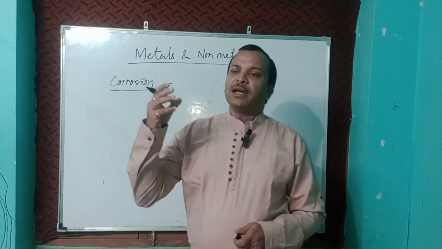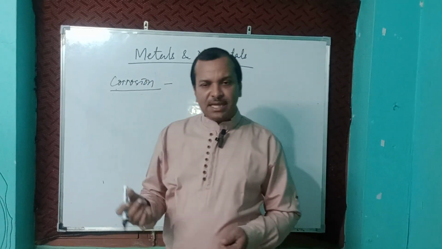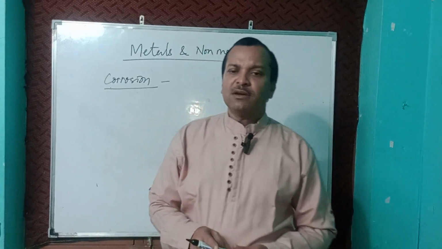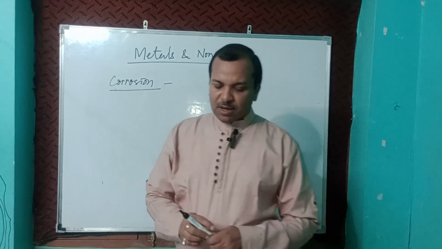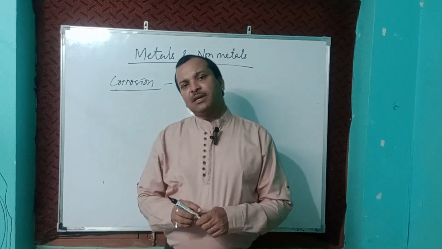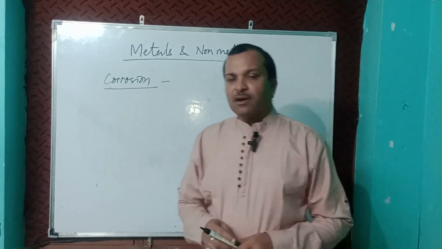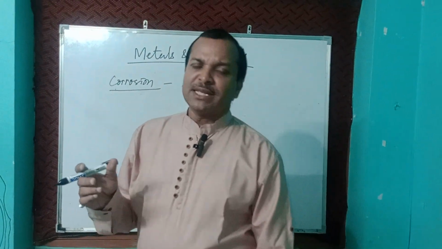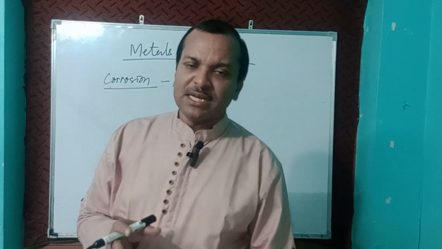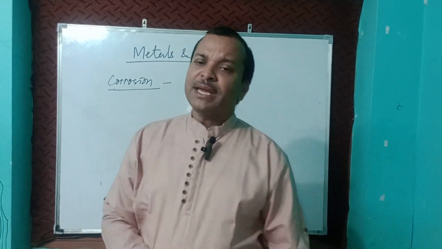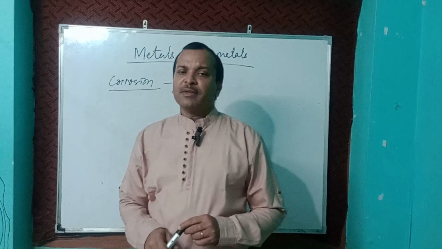Sometimes on copper a brown coating is there, and sometimes on silver a black coating is there. That is called corrosion, due to reaction with oxygen, sometimes carbon dioxide. The damage means the color fades. That is called corrosion.